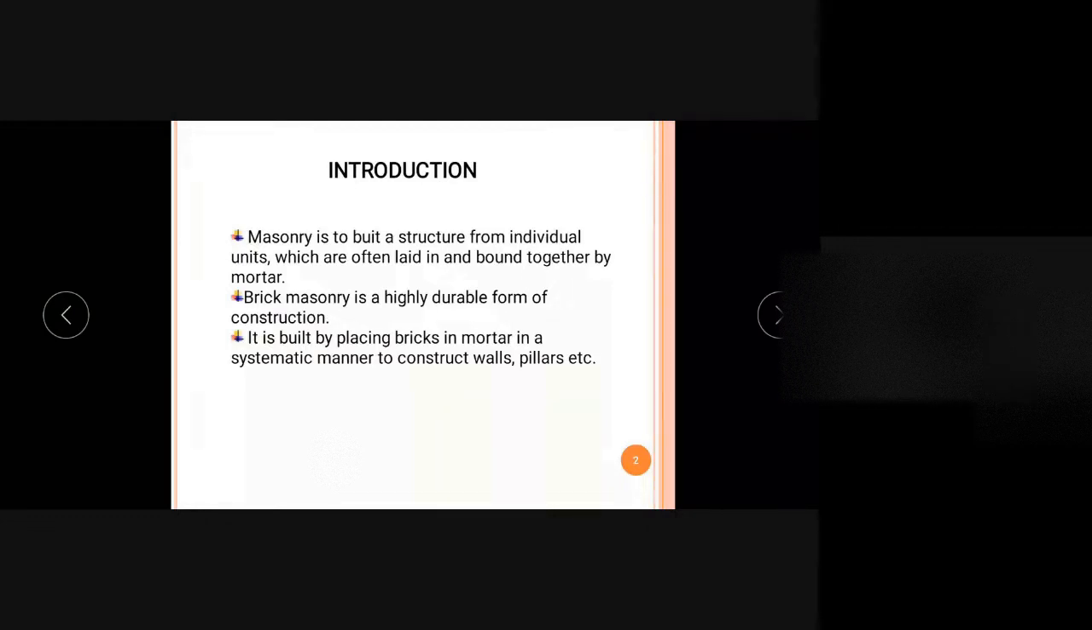So these bricks are the building units. Here we are using the brick. This brick has to be bound together using a binding material. So here we are using the mortar. Mortar is the binding material which is being used, and it can be of different types based on the ingredients. It can be cement mortar, lime mortar, etc.